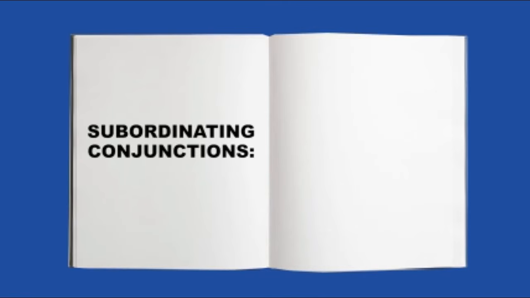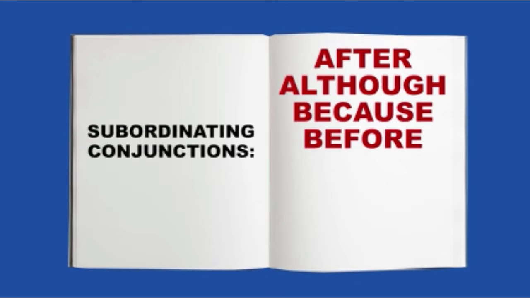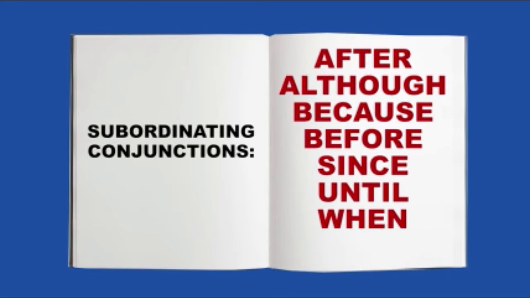Here's the second way that a compound sentence is different from a complex sentence. Do you remember that we discovered that a compound sentence joins two related ideas using coordinating conjunctions? Well, in a complex sentence, the two related ideas are joined by words called subordinating conjunctions. Here are some examples of subordinating conjunctions that are often used to connect related ideas in complex sentences. After, although, because, before, since, until, when, and while.